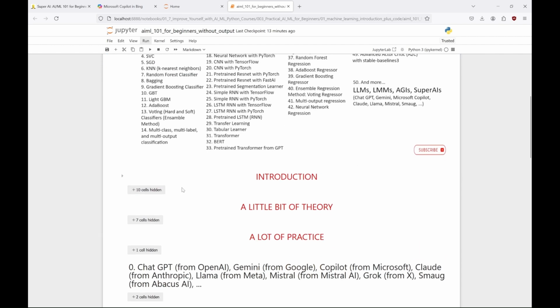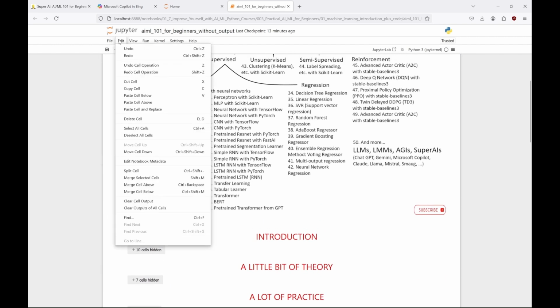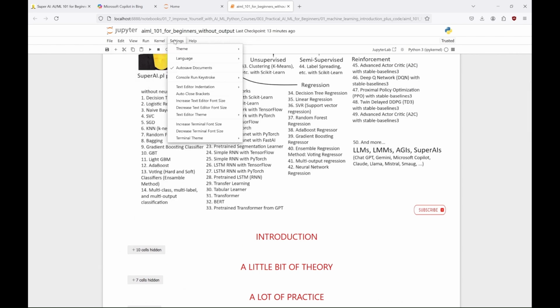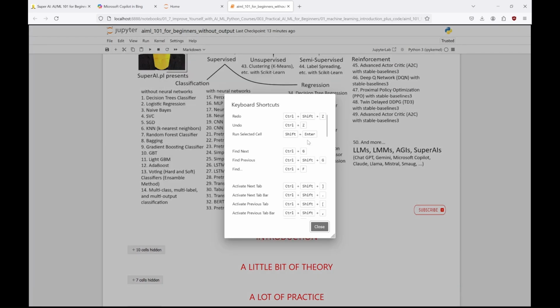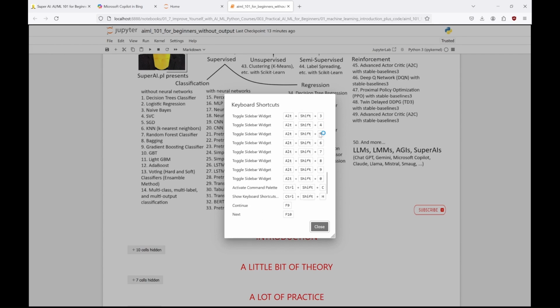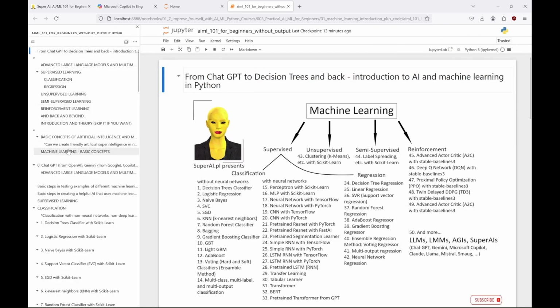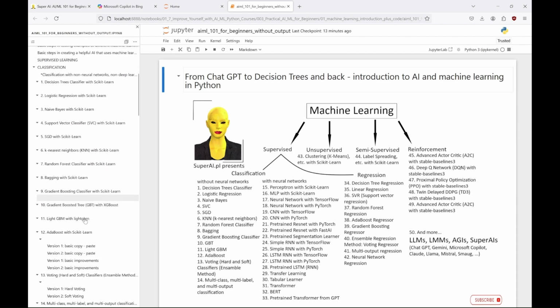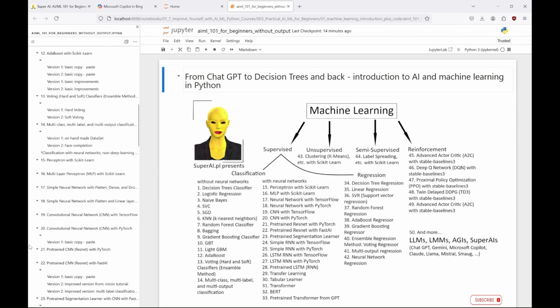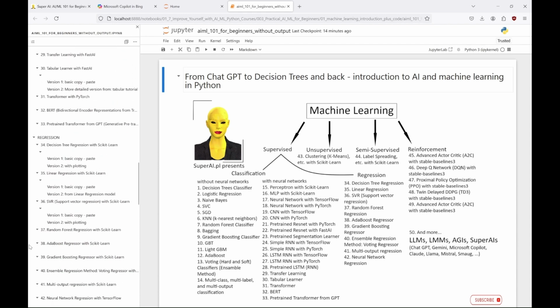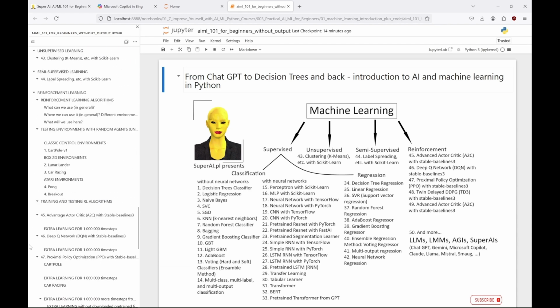So here we are. Oh, and if it's your first time with Jupyter Notebook, you might want to start by exploring some of its features. Keyboard shortcuts in particular can be incredibly useful and help speed up your work with the notebook, so feel free to check them out. For me, I found out that showing the table of contents may be helpful. It helps with long documents, like this one I'm working with now. Thanks to it, I can move to any part of the document I want to work with at the moment. And as you can see, there is a lot of learning ahead of us during this course.